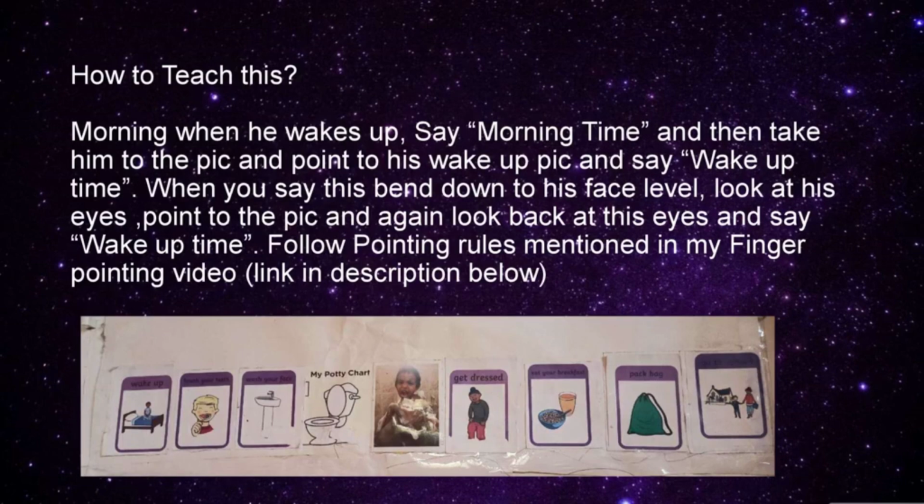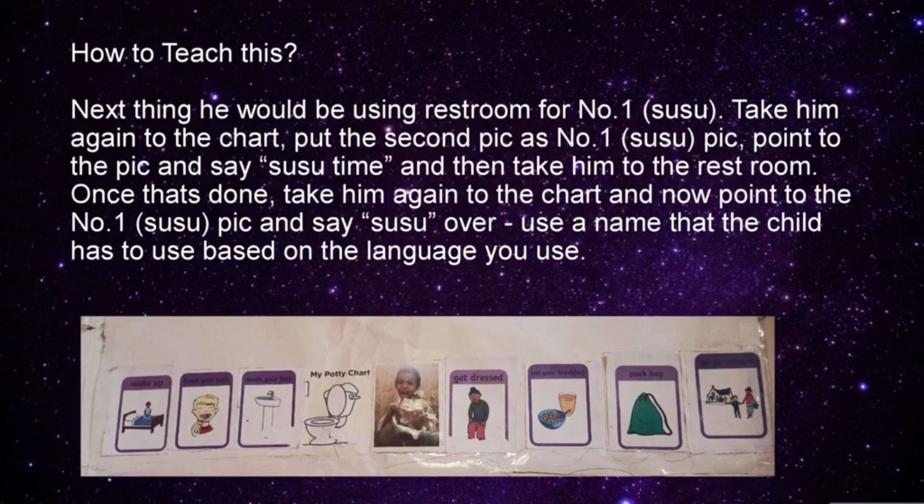How to teach this? In the morning when the child wakes up, say morning time. You can use a visual pic of the sun rising and point and say morning time. And then take him to the pic and point to the wake up pic and say wake up time. When you say this, bend down to his face level, look at his eyes, point to the pic and again at his eyes and say wake up time, following the pointing rules that I mentioned in my finger pointing video.